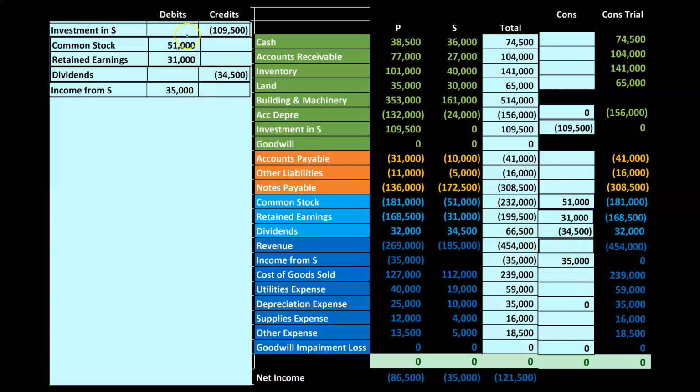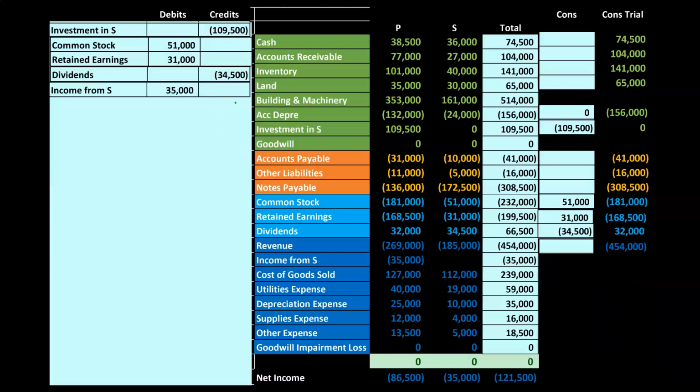Now, if we had our normal assumptions that we had in our more basic type of problems, this thing would balance out. It doesn't balance out here. Why? Because the normal assumptions before were that the purchase took place for basically the book value. There was no adjustment for the fair value, and there was no goodwill. We now have the goodwill and the adjustment for the book value versus the fair value of the building. So those are going to be the two things that we're going to need here to fill the gap to have our plug, basically, to make this thing reconcile.